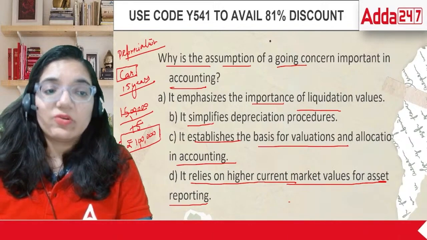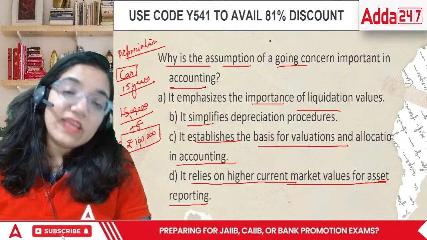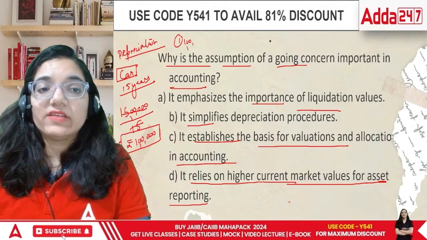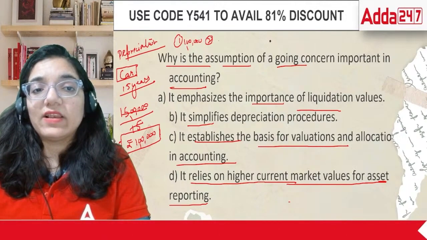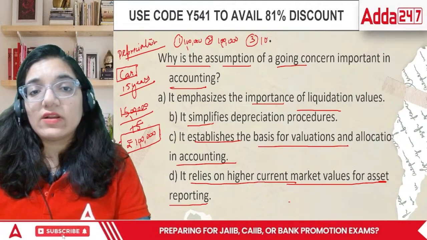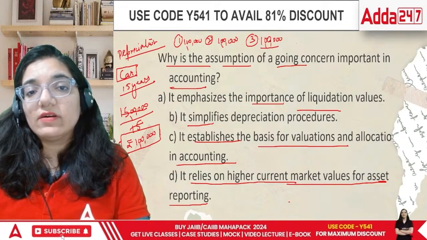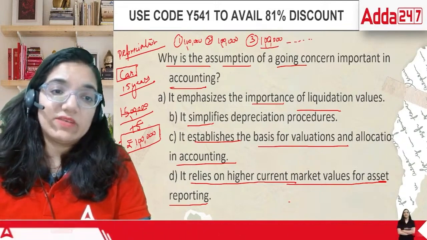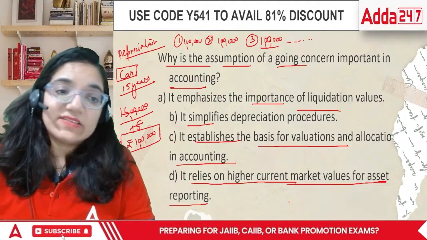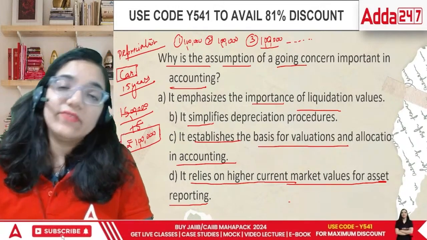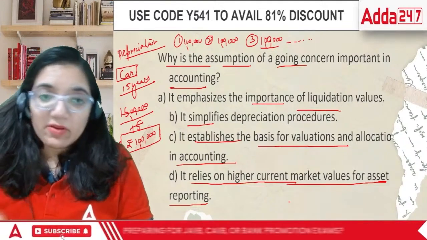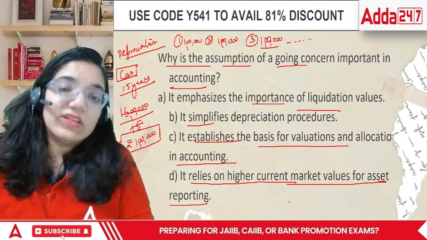So in this case, what are we going to do? Every single year, the first year, it's going to be 1 lakh. Second year, again 1 lakh. Third year, again 1 lakh rupees. So we continue with this 1 lakh rupees over a span of time. So what does the going concern assumption say? It says we can allocate the expense over the time span, because I strongly believe my business is going to outlive the life of the asset.